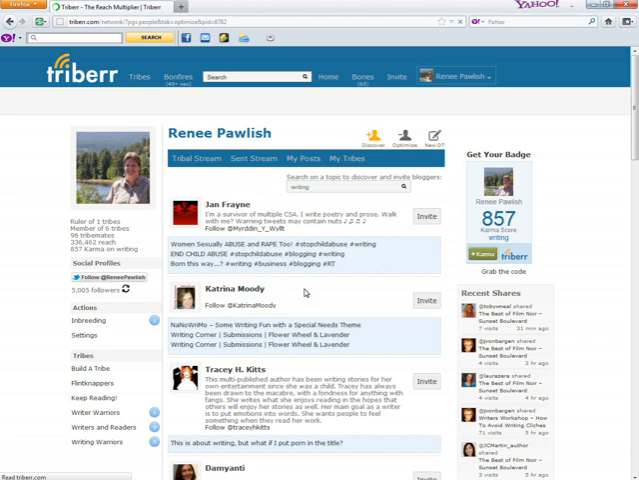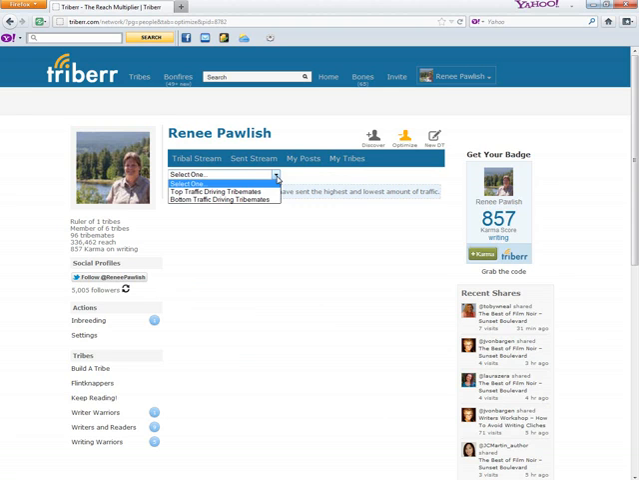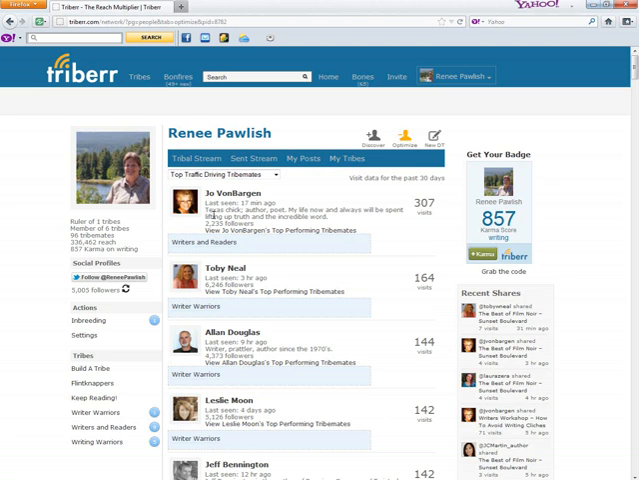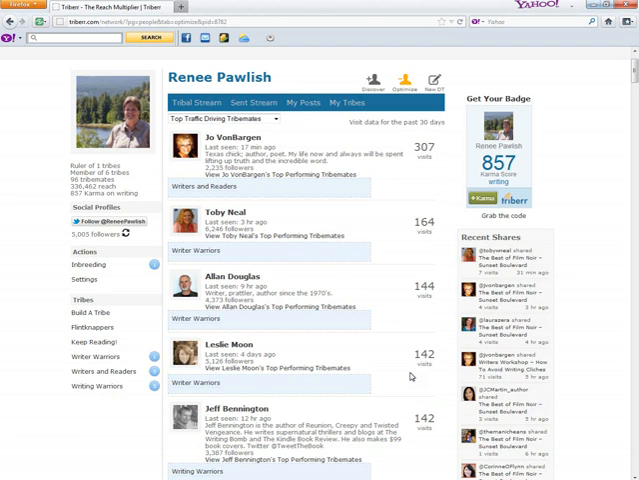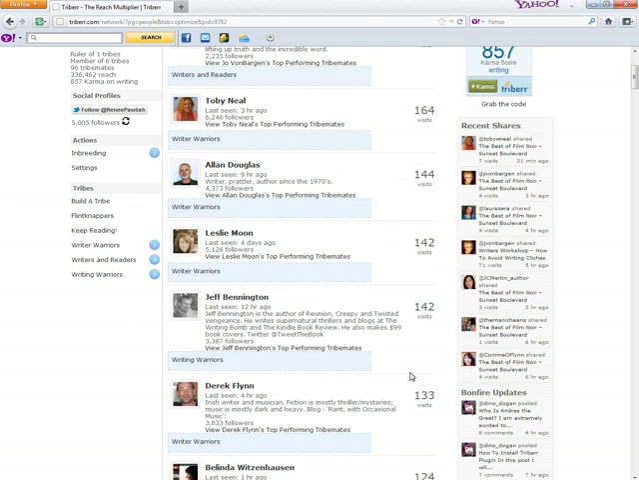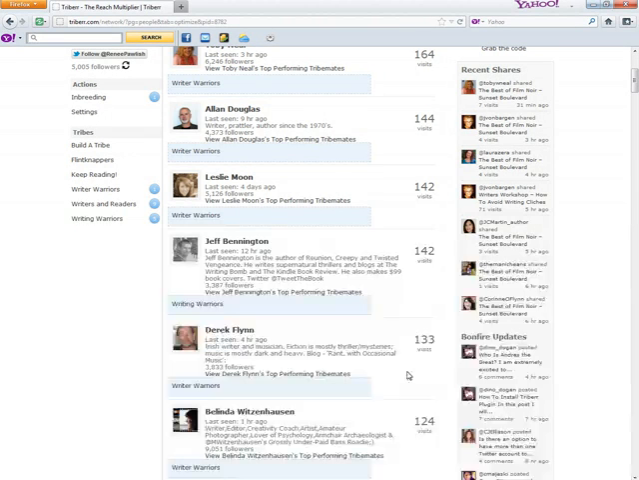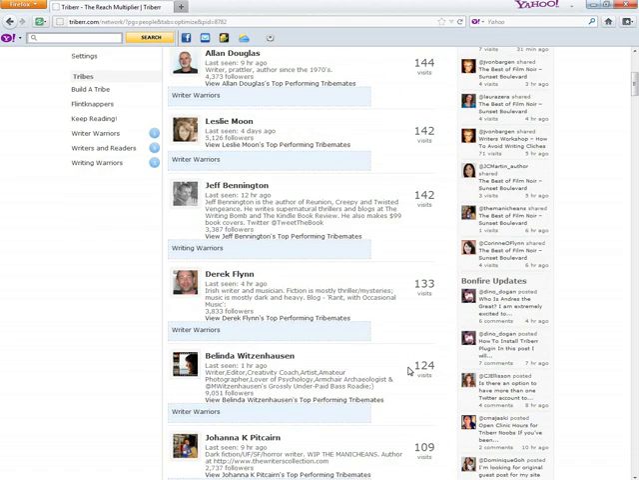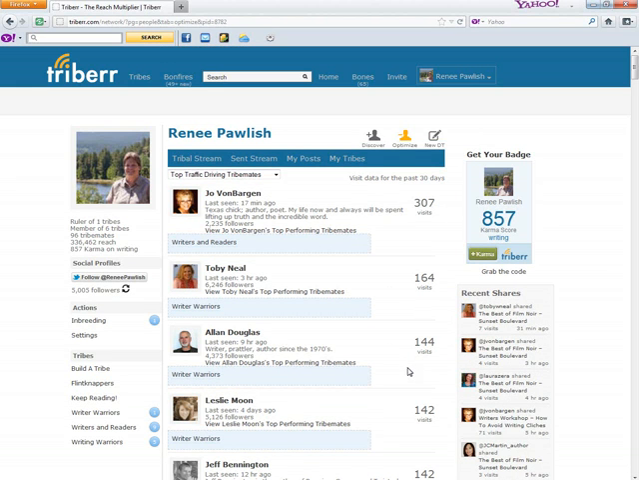Optimize is kind of a nice little feature here. I can go in here and see who are the top traffic-driving tribe mates or the bottom traffic. So you'll see here, kudos to some of these great people, Joe, Toby, Alan, and so on. That's just a nice way to see what other people are doing to help you out. Jeff here, kudos to him, he's a great guy, and so on. So that's a nice little feature as well. So keep these things in mind.